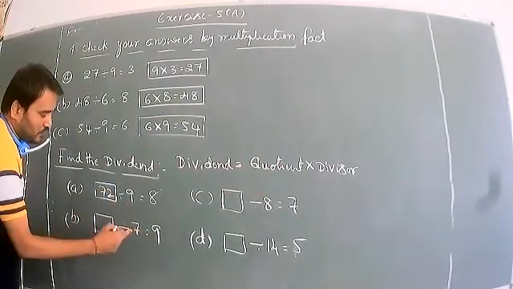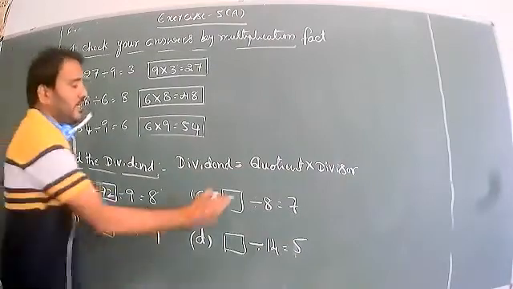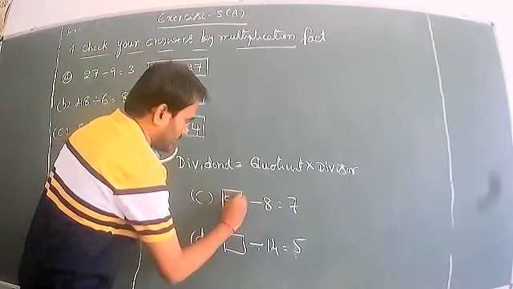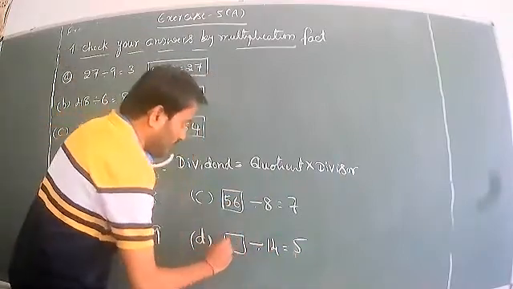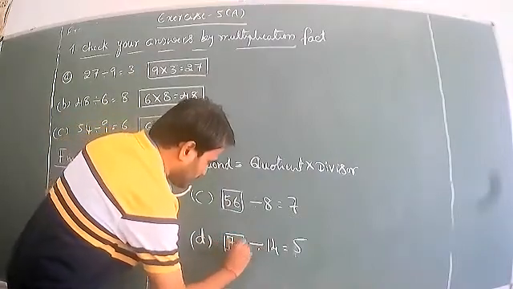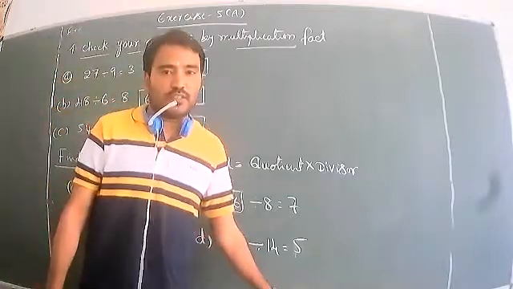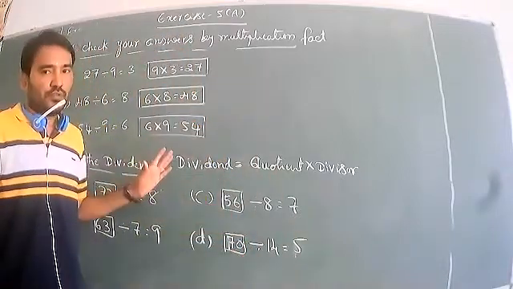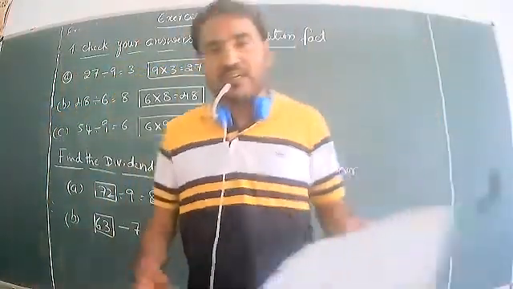Next one, multiply these two numbers: 9 sevens are 63. Next, 8 sevens are 56. Next, 14 fives are 70. These are the answers. Exercise 5A, the remaining questions you have to solve in the textbook and write one time in the homework notebook.